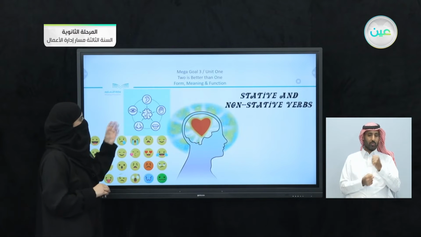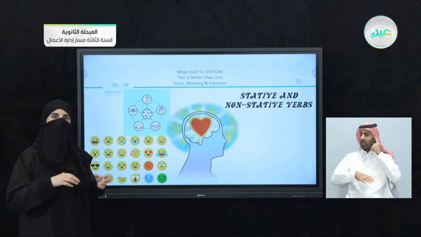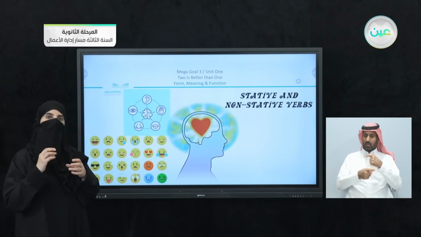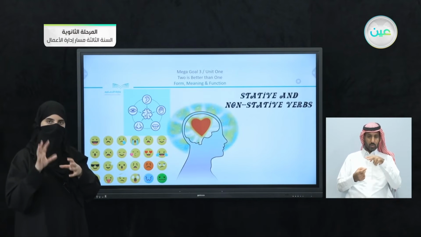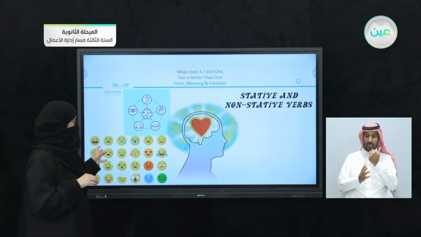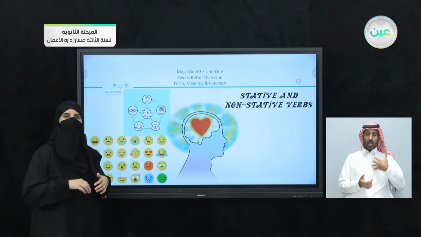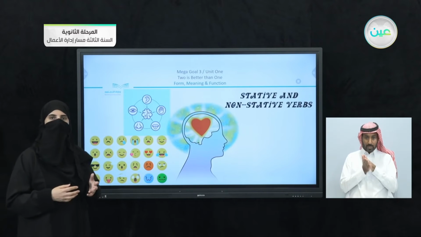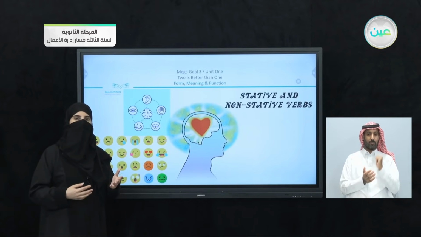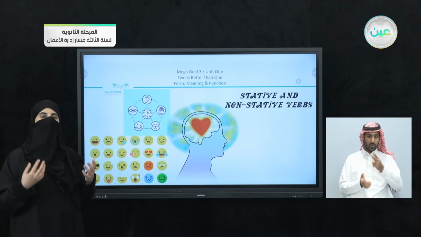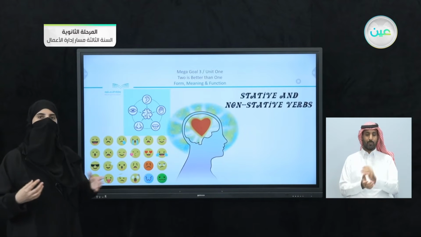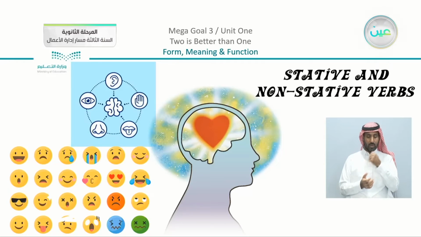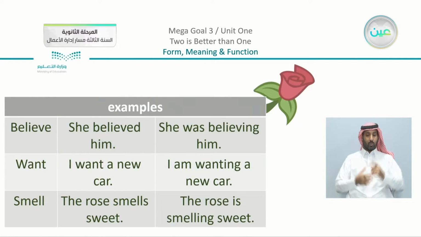We have also senses like hear, feel, see. Now here, these verbs also are not verbs that you can see. And we have also different feelings, when I feel that I am angry or worried or, let's say, excited about something. Also these are adjectives that cannot be transformed, or they cannot be seen as verbs. So which means that we have here stative and non-stative verbs. Now I'm going to just move on and see what is the connection. Here we have some examples.